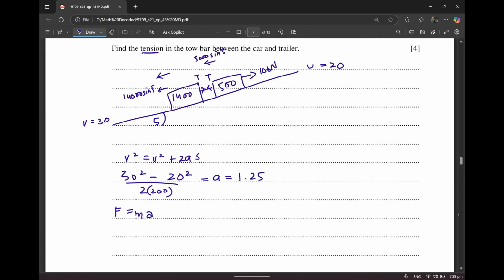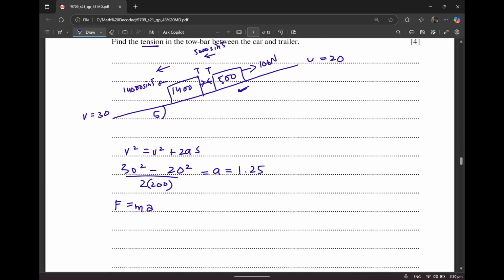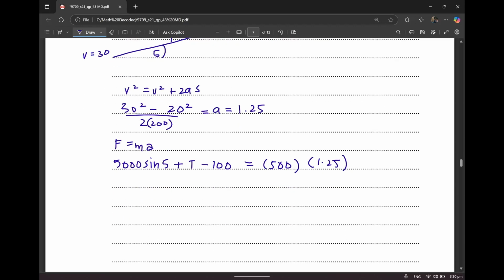I'm going to take the resultant force on the trailer because that is where your resistance force is also going to come into account. That's going to be 5,000 sine 5 plus P, which is the tension, minus 100, which is your resistance force, is equal to mass, that's 500 into 1.25. If you solve this, I'm going to be skipping the solving part. If you solve this, it's going to come out to 89 newtons.